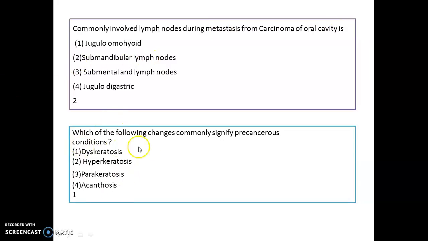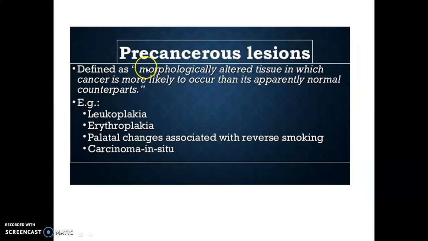Which of the following changes commonly signify precancerous? That's dyskeratosis, that is dysplasia. Let us see the difference between precancerous lesion and condition. In precancerous lesion, we have morphologically altered tissue in which cancer is more likely to occur than its apparently normal counterpart. Remember the examples: leukoplakia, erythroplakia, the palatal changes associated with reverse smoking, and carcinoma in situ.